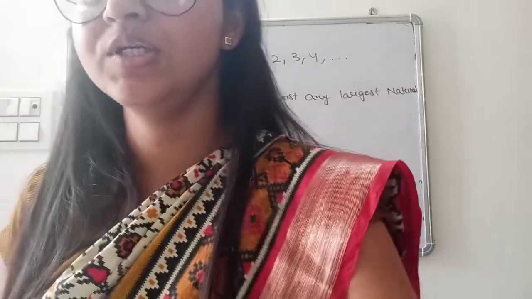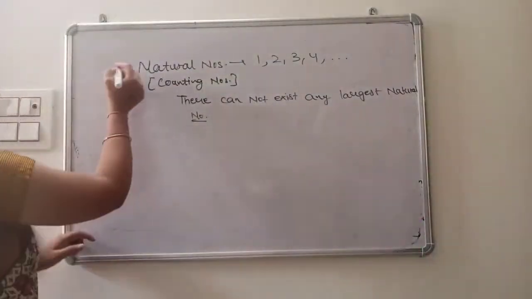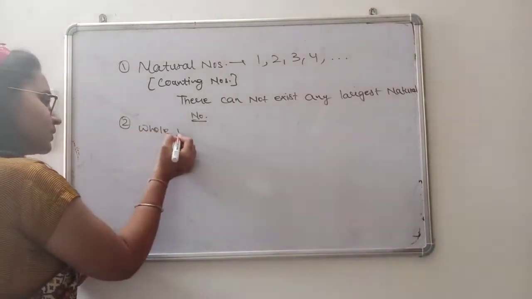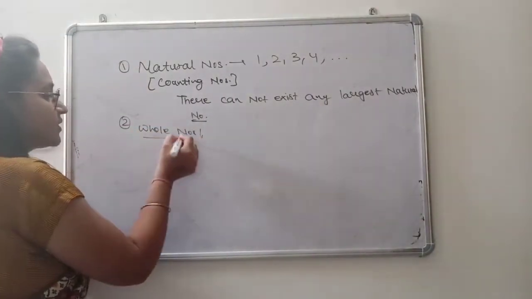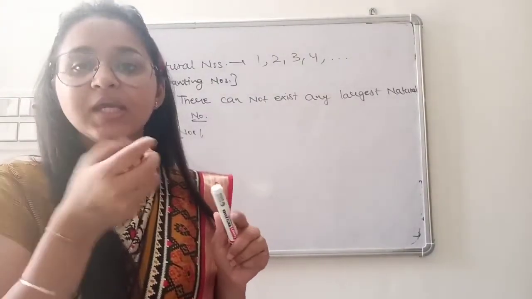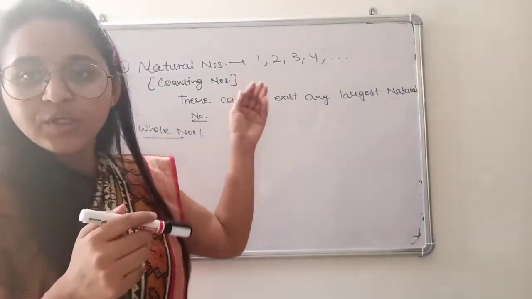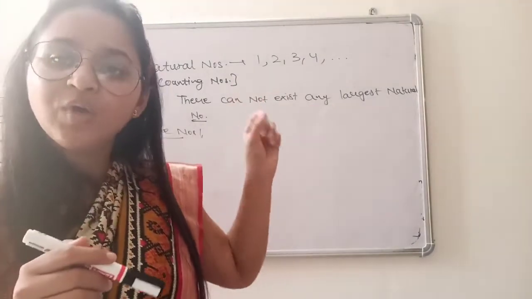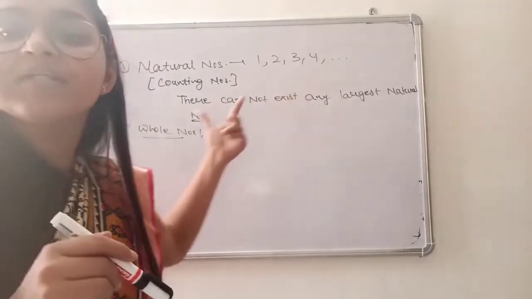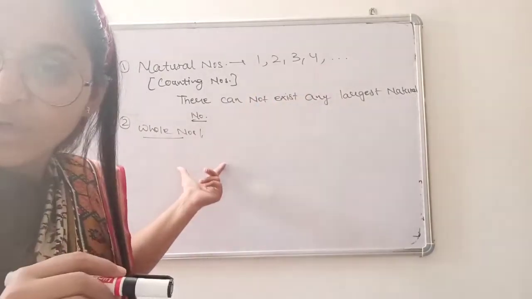Now the next definition is whole numbers. As the name is telling you, whole means complete. If you add 0 to the collection of natural numbers, then you will get the collection of whole numbers.